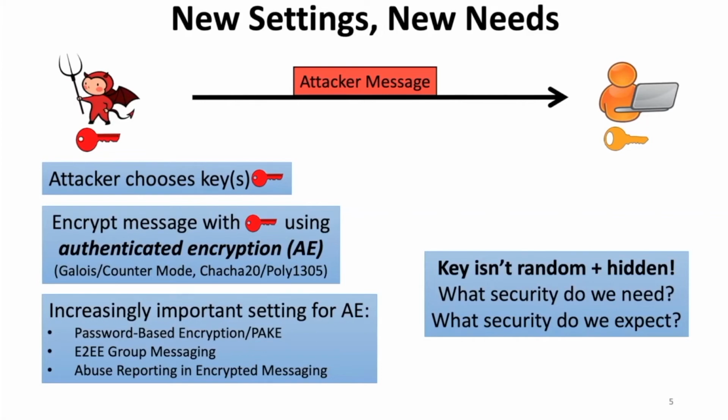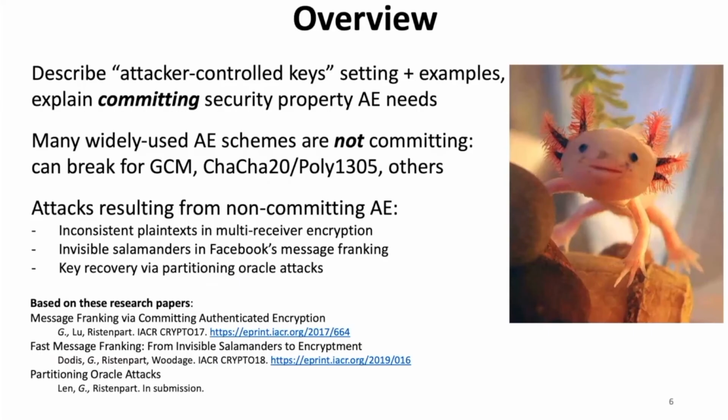So we're left with a bunch of important questions like, what security properties does AE need to have in the face of such an attack? What properties might we expect it to have? And do modern widely used authenticated encryption schemes have the properties we expect? My talk, based on these research papers here at the bottom, will seek to answer these questions.